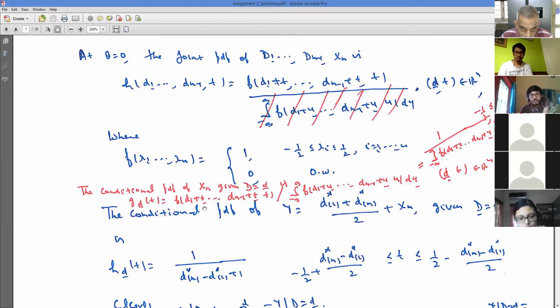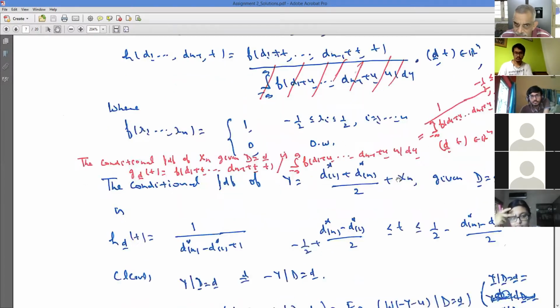The conditional would be proportional to this, because conditional is always proportional to joint. And what is the proportionality constant? You integrate it out: the marginal of d1, d2, ..., dn minus 1, so integrate out the xn variable. So this is the PDF.